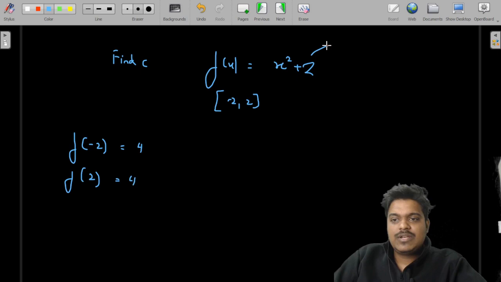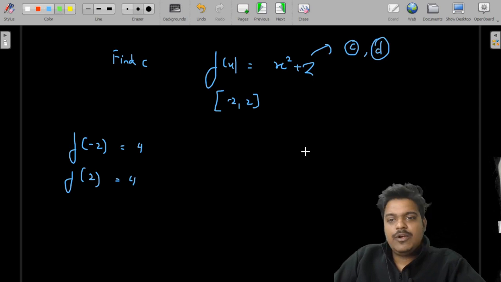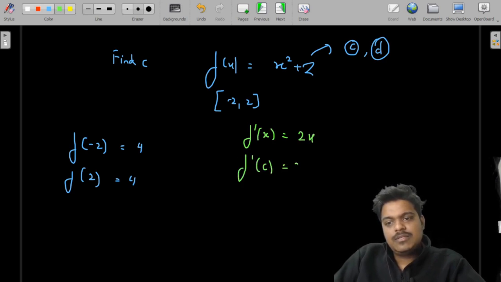And this function is continuous and defined, so all the three conditions are applicable. We need to find c such that f dash c is equal to 0. Now it is very important. You do f dash x, this is 2x. You put f dash c, this is equal to 2c, and you equate it to 0. You get the value of c is equal to 0.